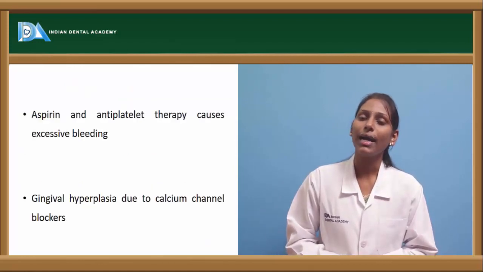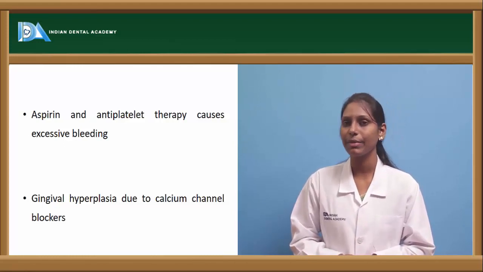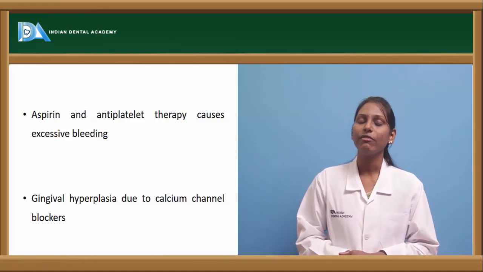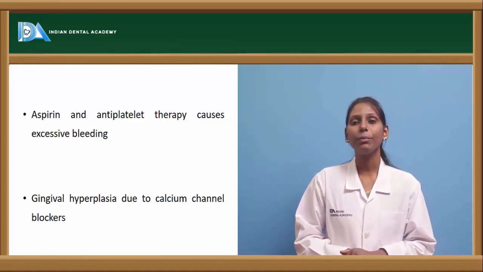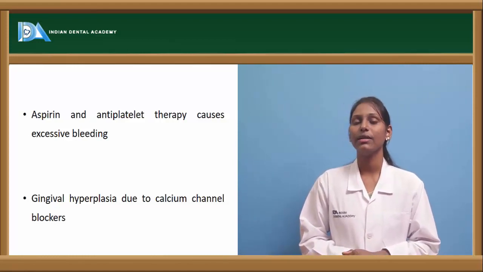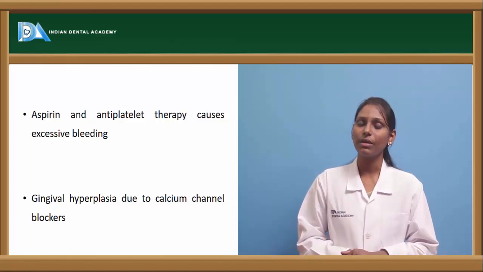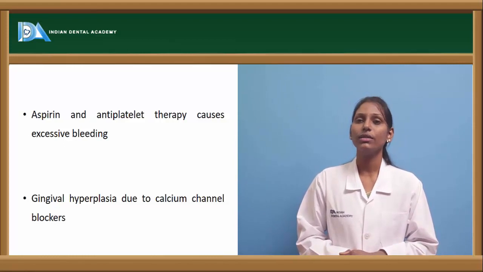Coming to aspirin and antiplatelet therapy, if the patient is on aspirin or any other antiplatelet therapy like clopidogrel, we have to suspect excessive bleeding when performing an elective dental surgery. So whenever you are performing an elective dental surgery in those patients, take a physician consent and check the INR. If the INR, the international normalized ratio, is within the normal range, you can go ahead with the treatment.